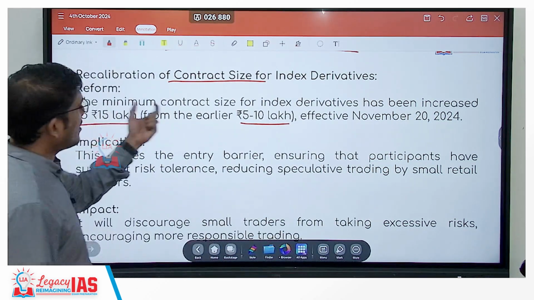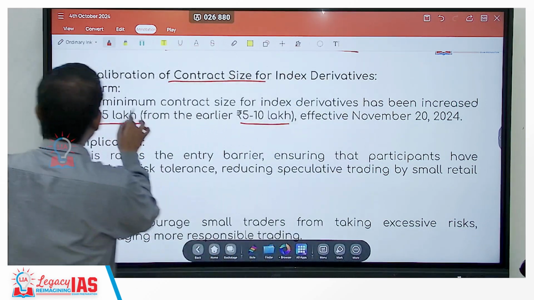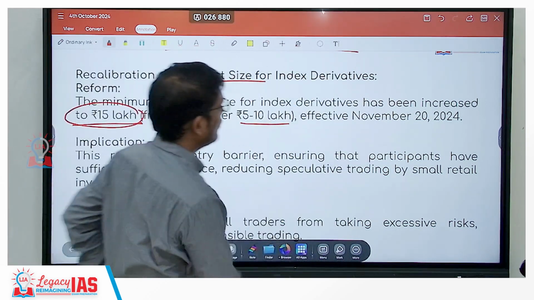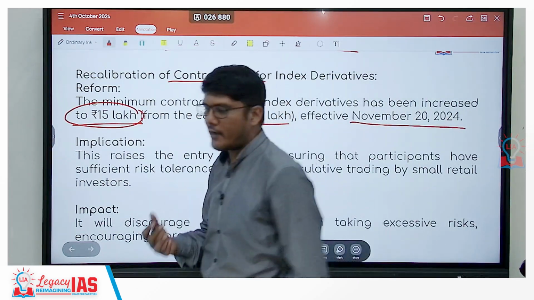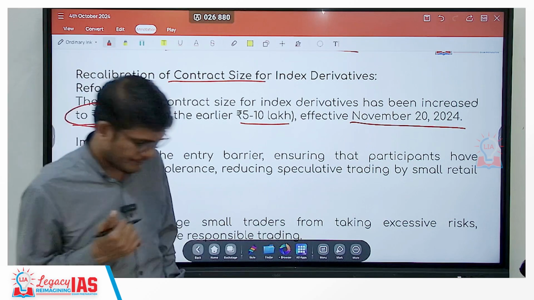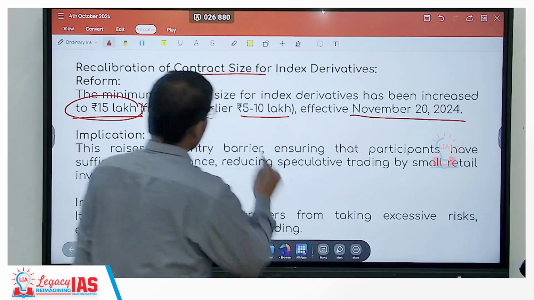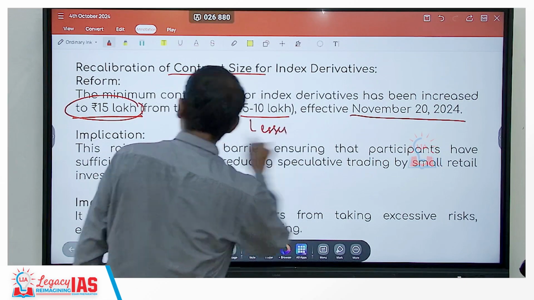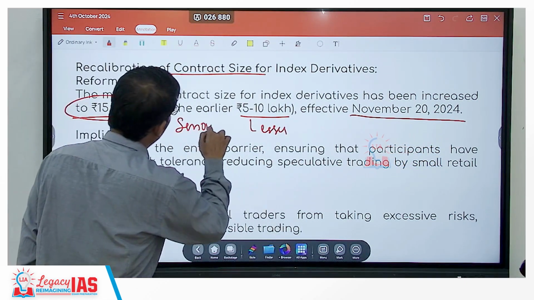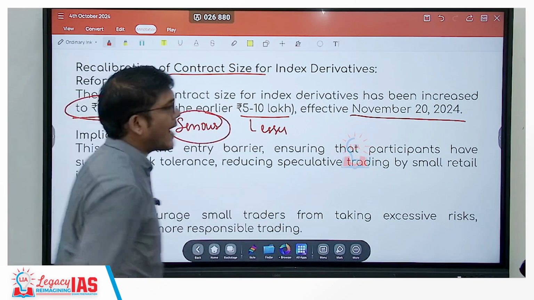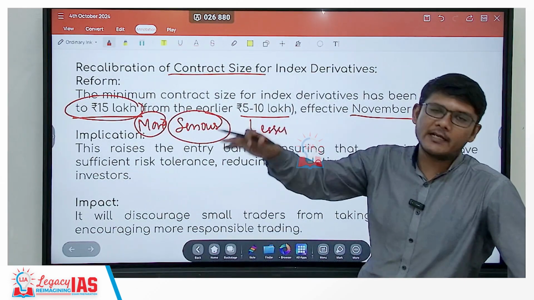So you can see minimum contract size for index derivatives increased to 15 lakhs from the earlier 5 to 10 lakhs effective 20th November 2024. So just in 1.5 months this is going to be effective. Having said that, what does this do? Earlier it was lesser, now it is more, so now it will attract more serious players into the market and not just the people who are going by the sentiment and creating volatility in the market.